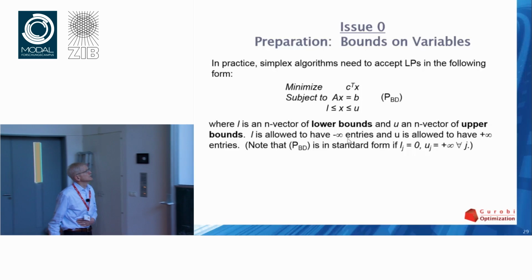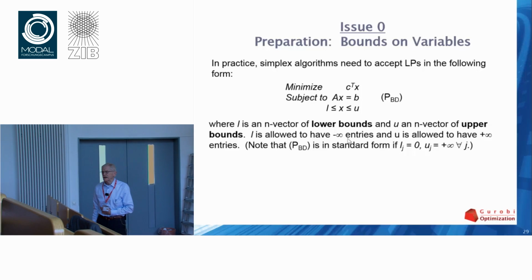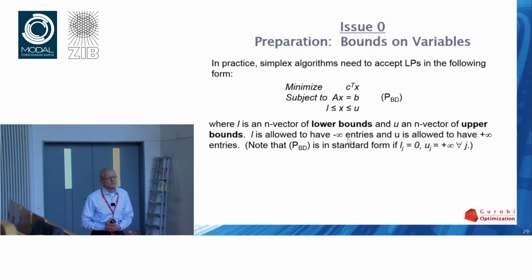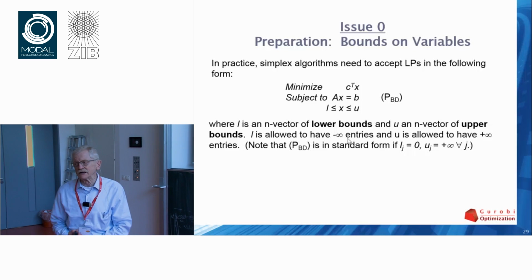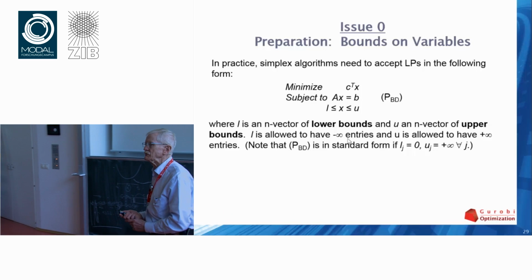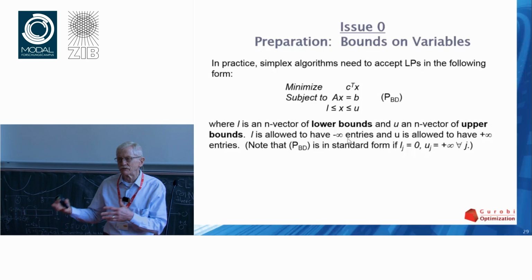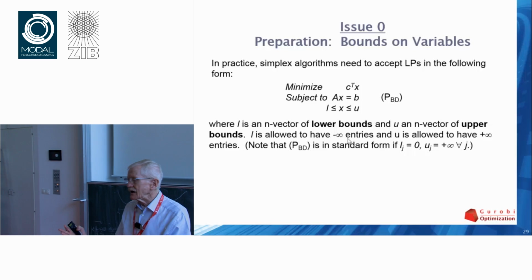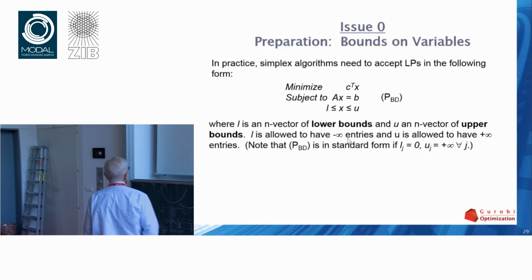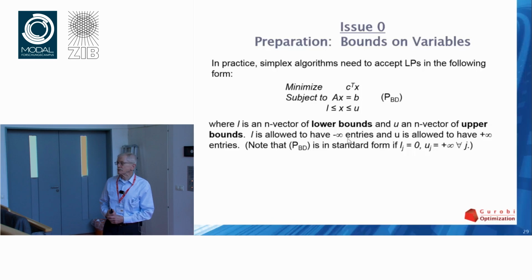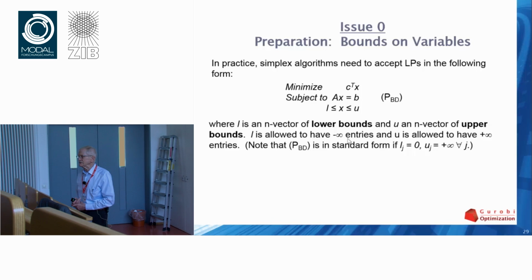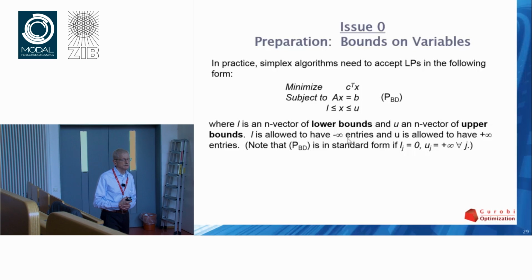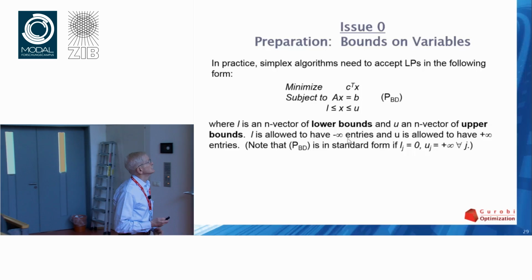Okay, preparation, bounds on variables. So we've talked about standard form and we've had non-negative variables, but in general we have to talk about general bounds on variables. Real problems have upper bounds, they have lower bounds. The algorithms have to accommodate that. And some of the little implementation ideas that we want, you can't even talk about them unless you talk about bounds. So we have to introduce them.